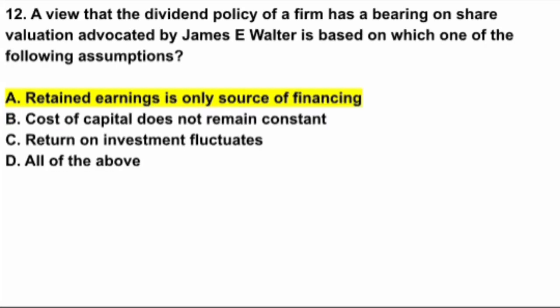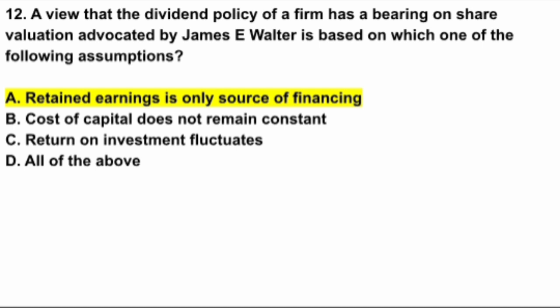And the next question: a view that the dividend policy of a firm has a bearing on share valuation, advocated by James E. Walter, is based on which one of the following assumptions? The given options are: retained earnings is the only source of financing, cost of capital does not remain constant, return on investment fluctuates, and all of the above. In this question, the answer is retained earnings is the only source of financing. It is one of the assumptions of Walter.